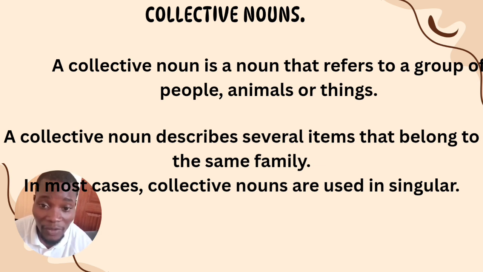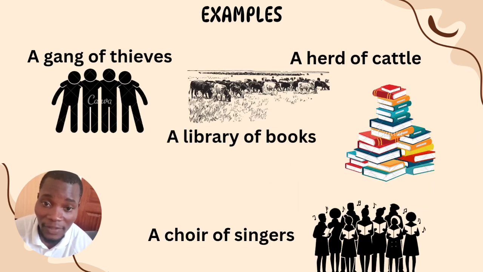And don't forget that we are talking of items that belong to the same family. So a book and another book and another book, they belong to the same family. So you cannot collect books, pins, utensils, and chairs, then give them one name because they are collected together. No, we are referring to things that belong to the same family. That's why we call them collective nouns.